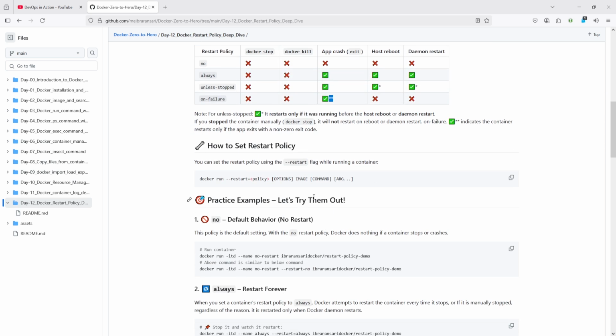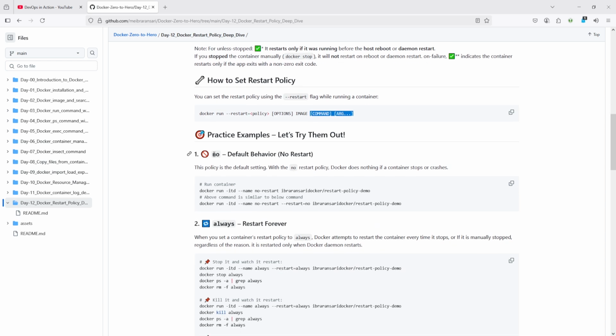So let's understand how restart policy works. When you run any docker command to create or run a container, you need to add the docker restart policy, and after that other options, image, command, and arguments, whatever you want to pass. Let's see examples of each of them one by one.